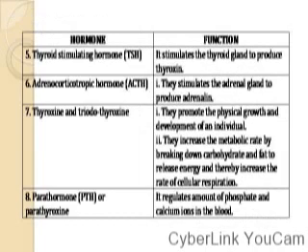Now let us look at the function of the remaining hormones. We have thyroid stimulating hormone. This thyroid stimulating hormone stimulates the thyroid gland to produce thyroxine. Then another hormone is adrenocorticotropic hormone. This adrenocorticotropic hormone stimulates the adrenal gland to produce adrenaline.